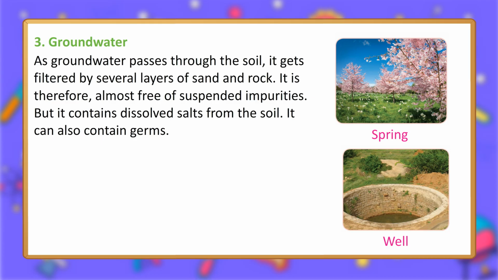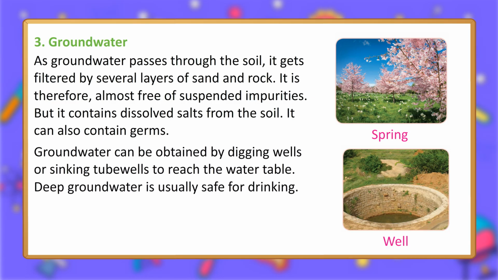It is therefore almost free of suspended impurities. But it contains dissolved salts from the soil. It can also contain germs. Groundwater can be obtained by digging wells or sinking tube wells to reach the water table. Deep groundwater is usually safe for drinking. Spring. Well.